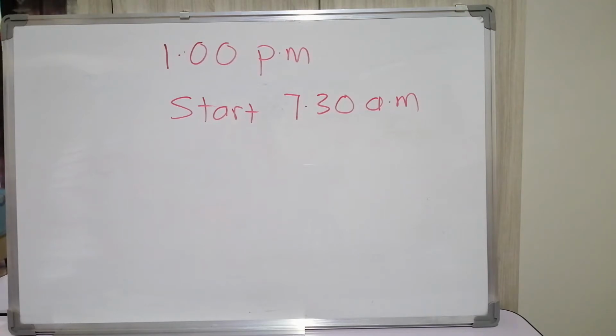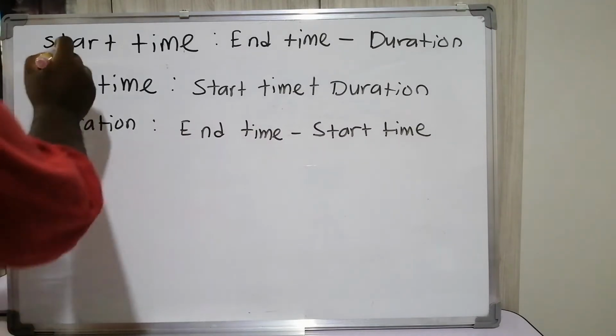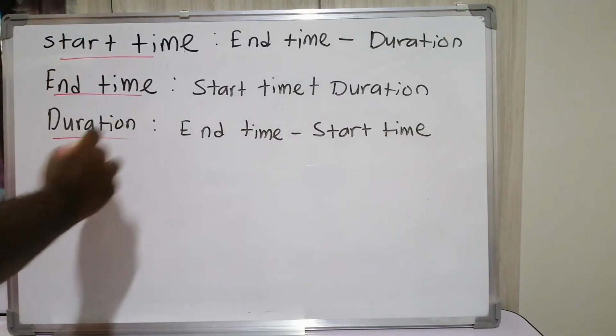Okay, this duration has some formulas also. Sir will write the formulas here, so just follow the formulas. Okay, students, this is the formula for finding duration. It involves three things: start time, end time and duration.